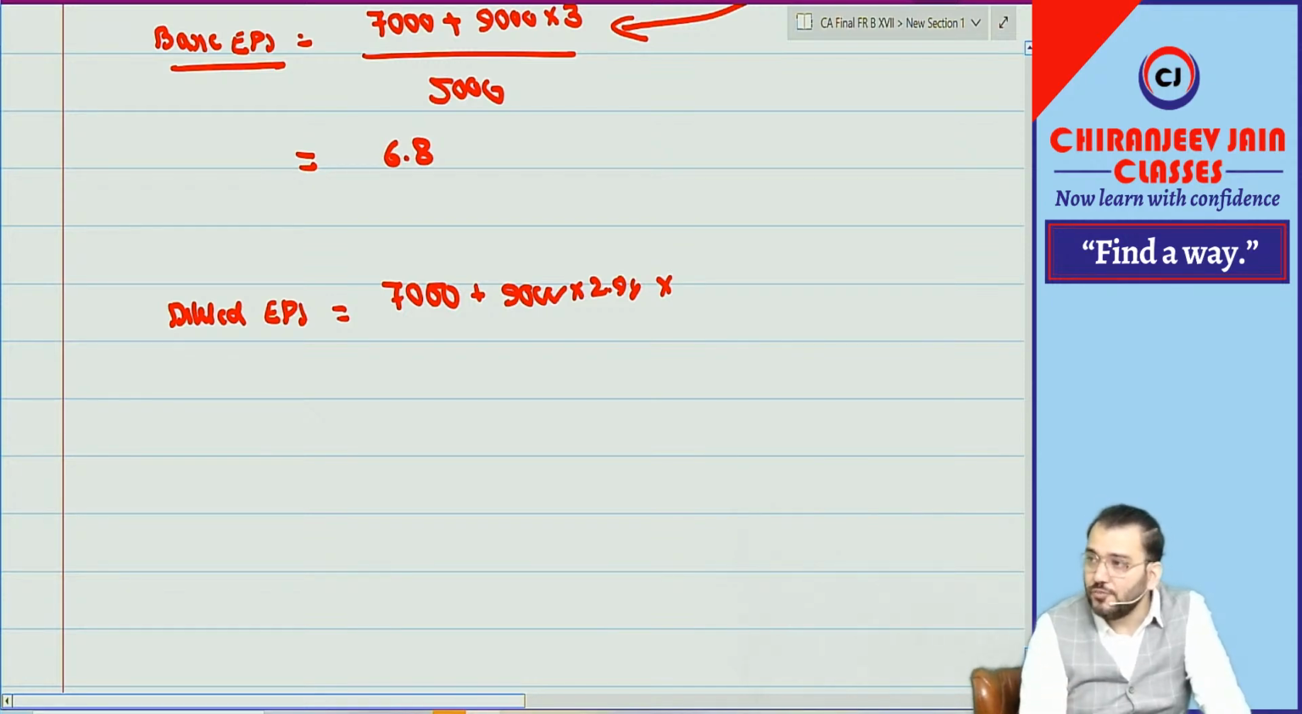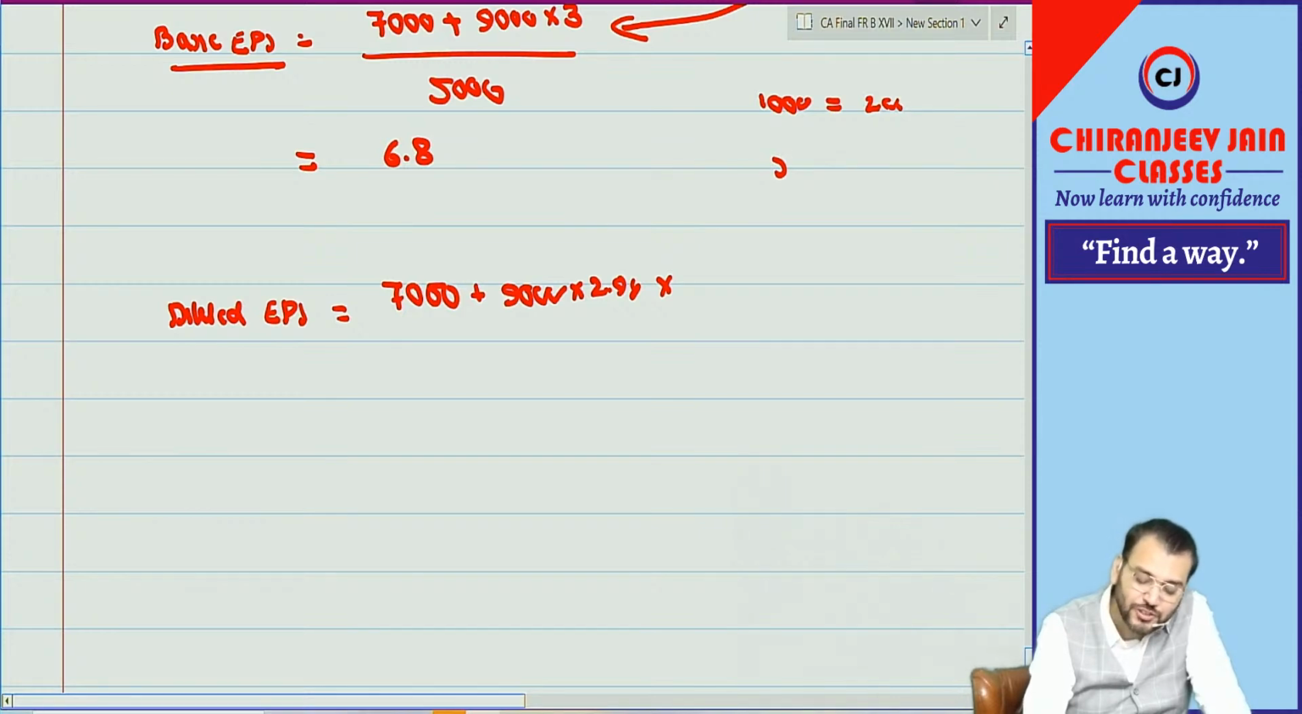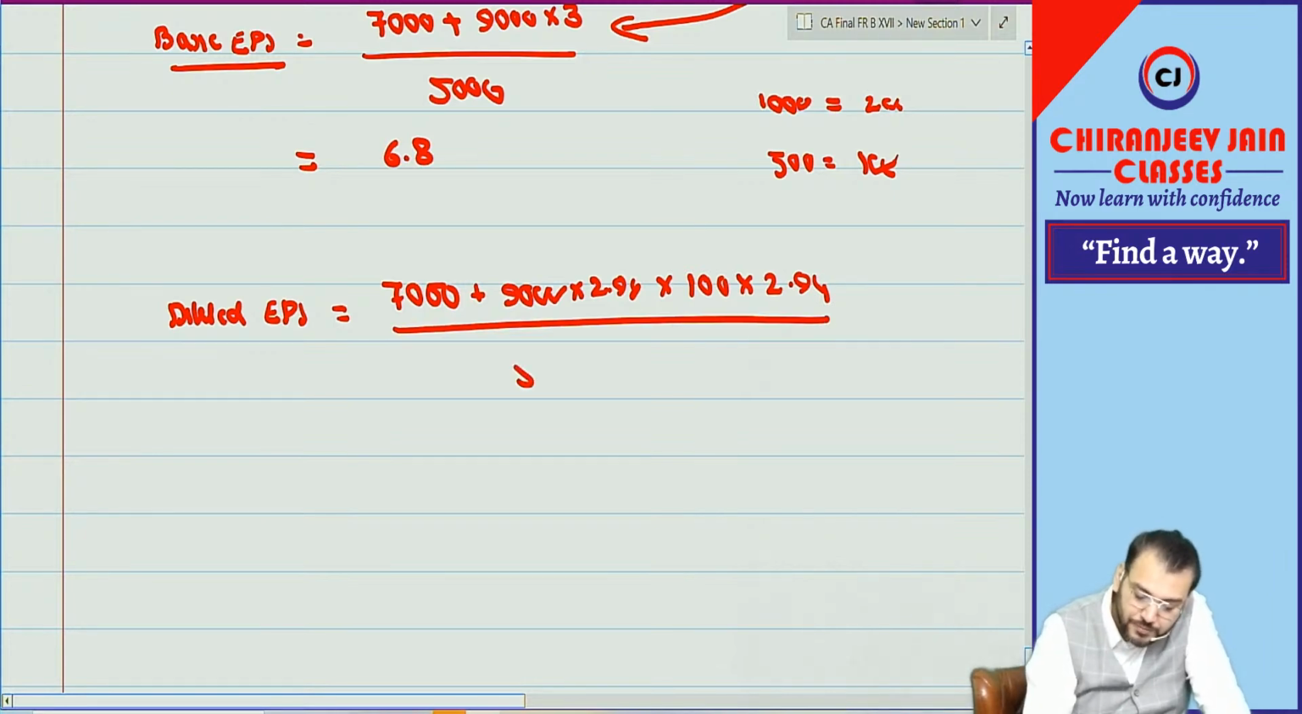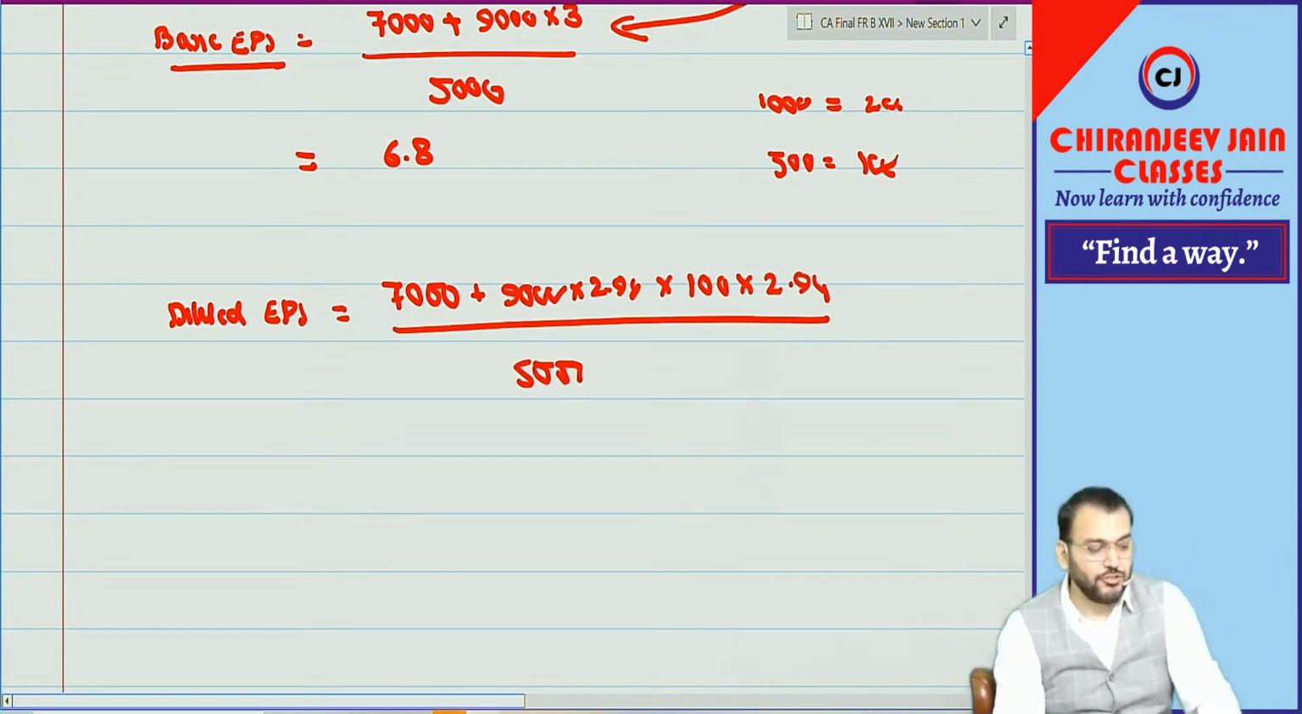But they have some warrants also. How many warrants are they holding? Just try to understand. For 1,000 options, what is the potential equity shares? 200. So how many options are held by the parent? For 500 options, how many will be dilutive? 100 now. So you should take 100. Are you getting what I am saying? It will be 100 into 2.94, divided by what? 5,000.